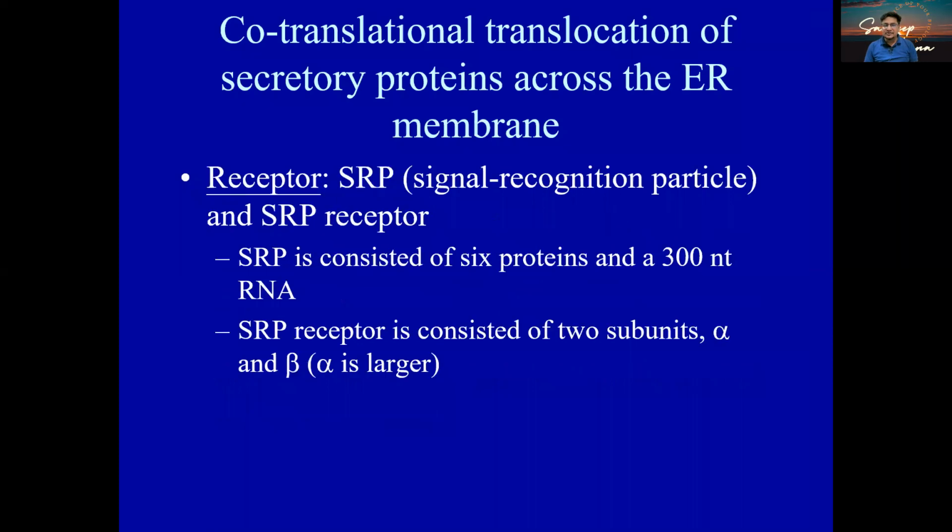Let's see how this happens. Here the receptor, we call it the SRP, signal recognition particle, is made up of a specific 7SL RNA, which is a very unique kind of RNA, and there are SRP receptors. This RNA is going to match the RNA present on the ribosomes. The SRP consists of 6 proteins and a 300 nucleotide RNA, called 7SL RNA. The SRP receptor is made up of 2 subunits, alpha and beta, out of which alpha is the larger subunit.